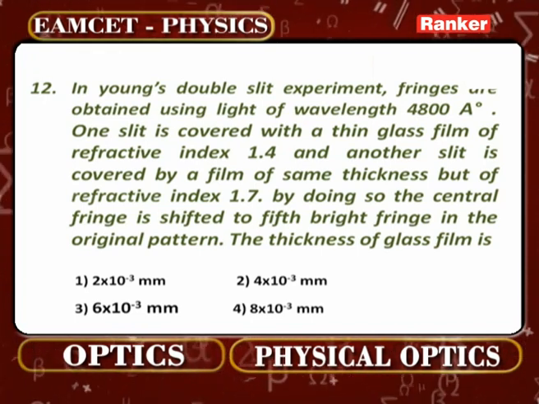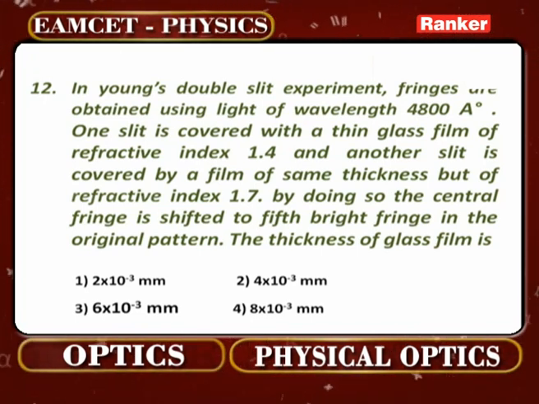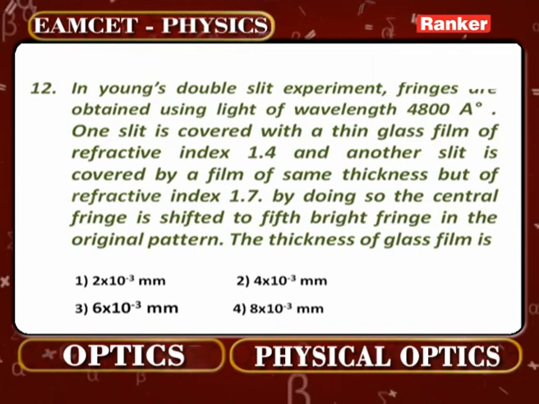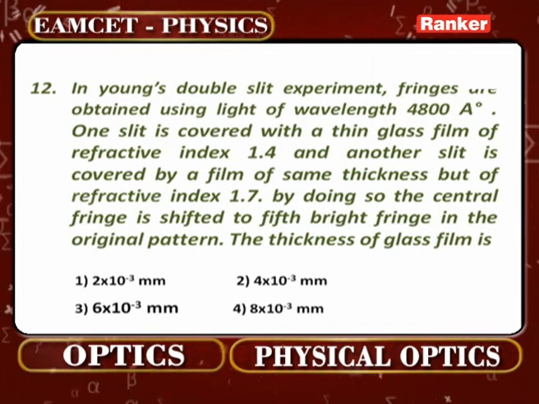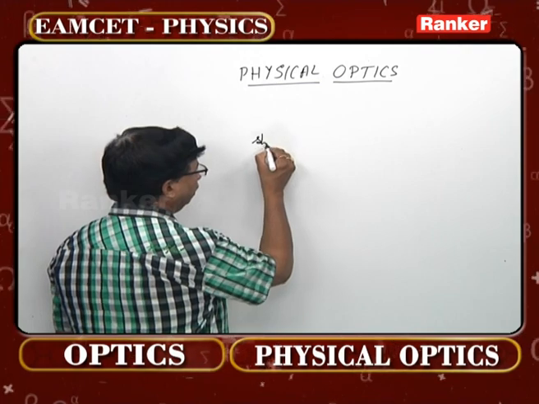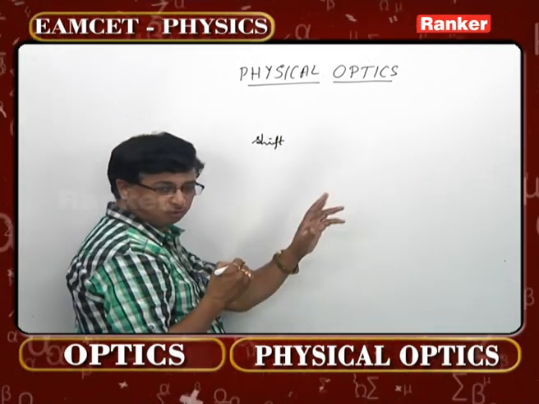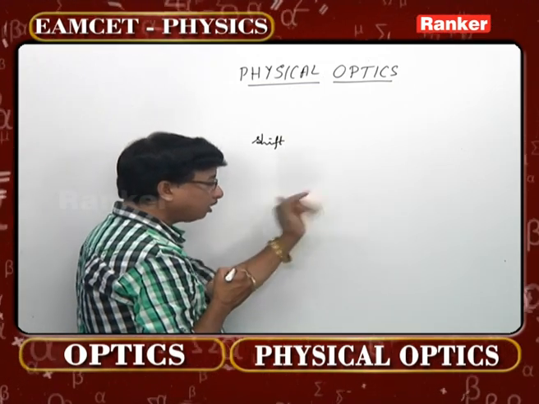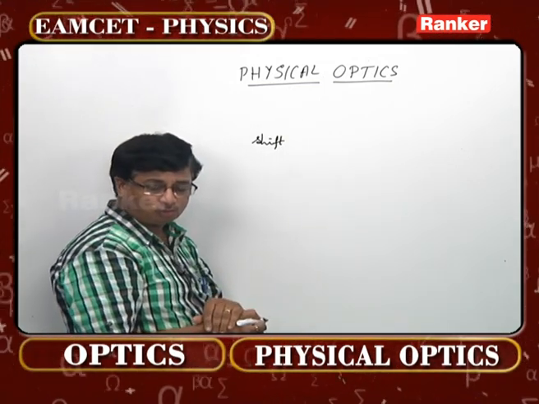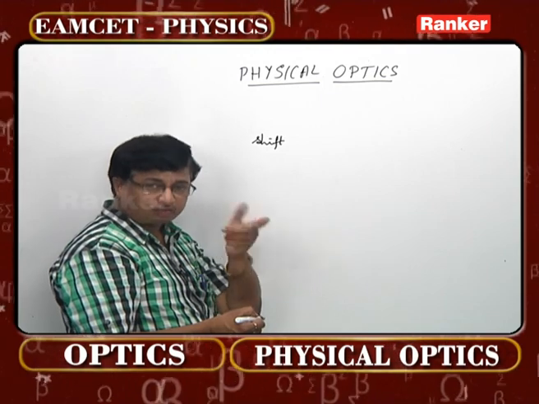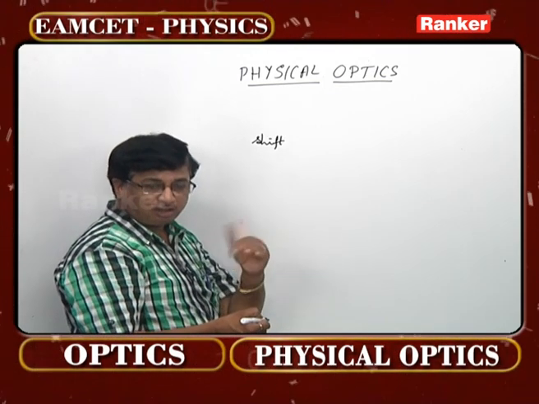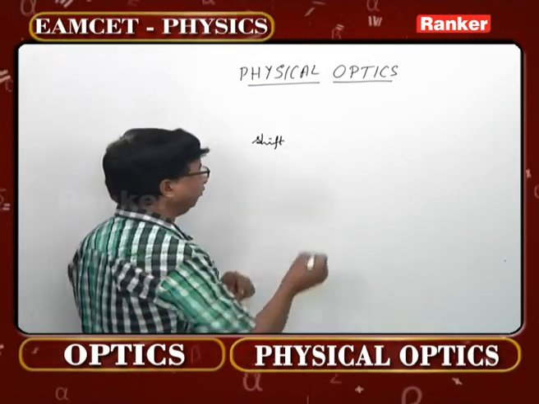That is the concept. If there is only one particular film, this is the formula we have taken in the previous problem. Now he is using two different films, one against each slit. So two slits are there, two films are placed. What is the common feature of these two films? The thickness is common, the thickness is same. What is different? Refractive index is different.